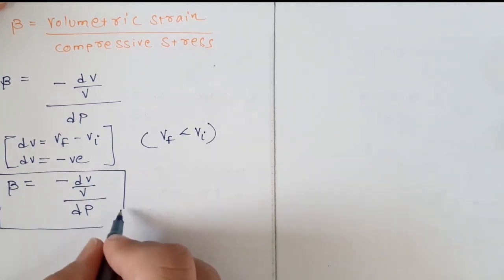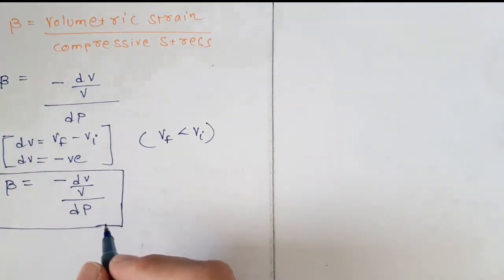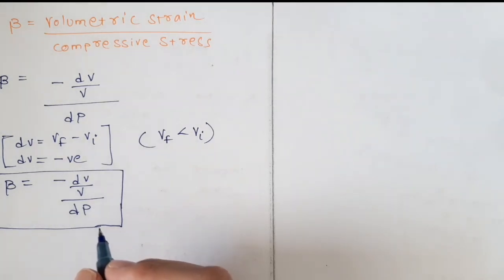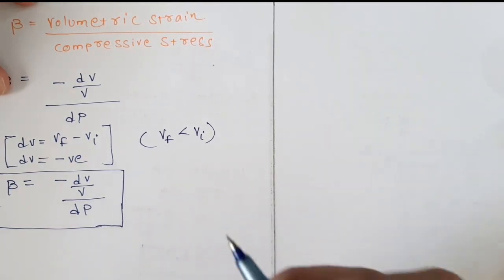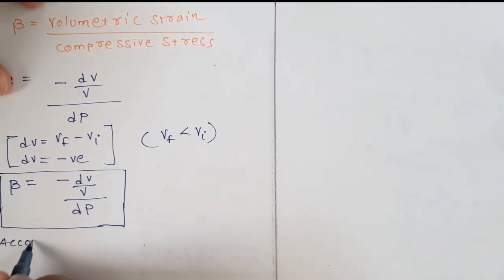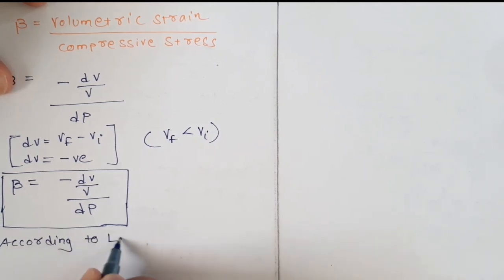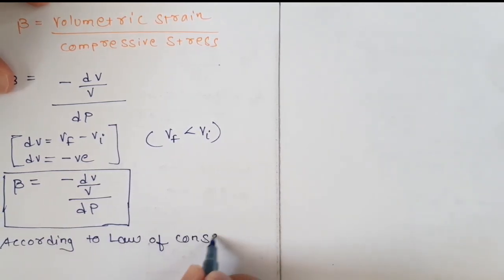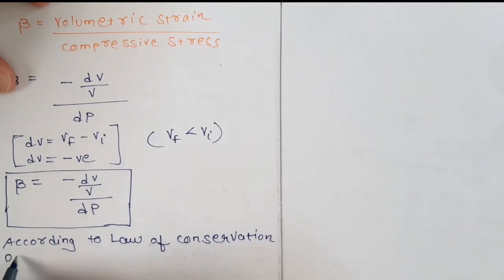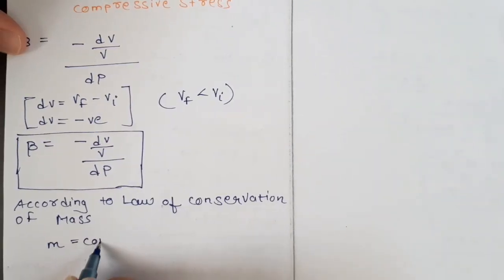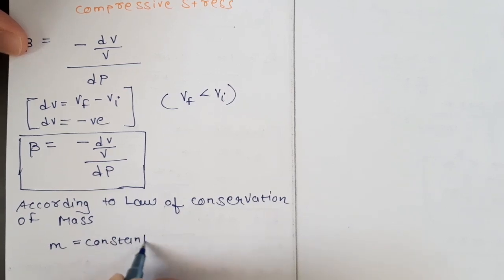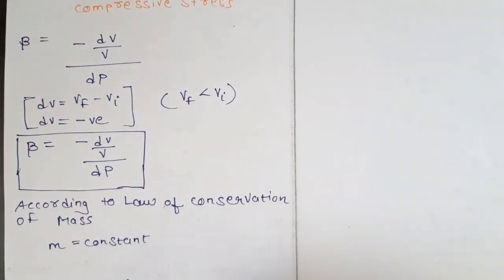Now remember that in compression or in expansion, the volume changes but the mass of the fluid never changes. Mass remains constant. This is due to the law of conservation of mass: mass remains constant whether we expand or compress the fluid.